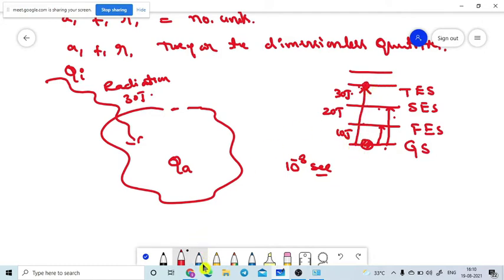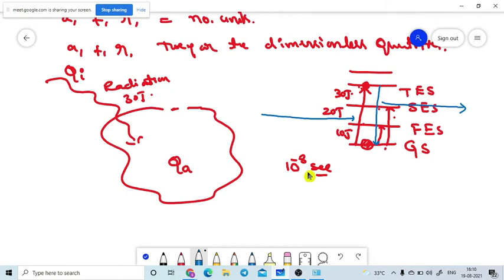When it comes down, the same energy comes out from the body. Is it correct or not? Yes, sir. That is named emission.